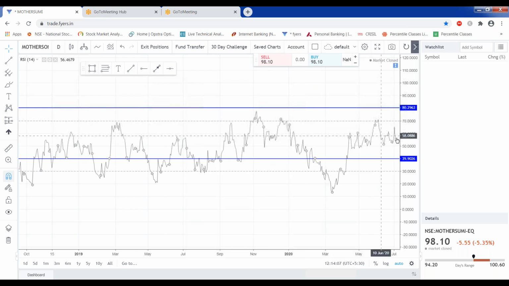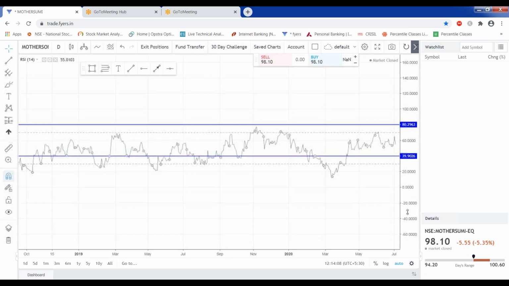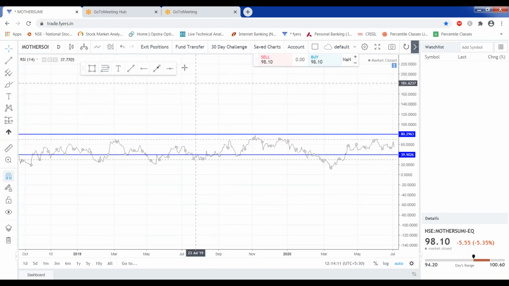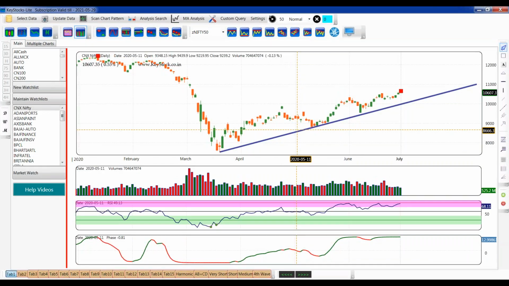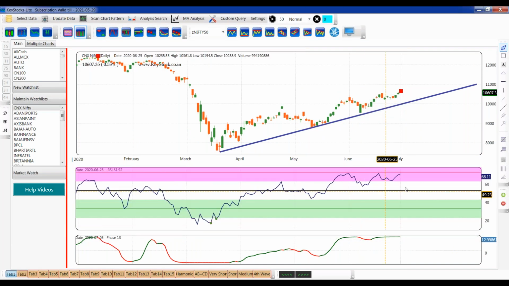Okay. So now, what is the meaning of this 70 and 30? Please understand this. Let me share one software, it will be easier for you. Suppose this is a chart of Nifty 500. Now focus on this area. This is the RSI indicator I am showing you. Are you able to see this one? Now if you see